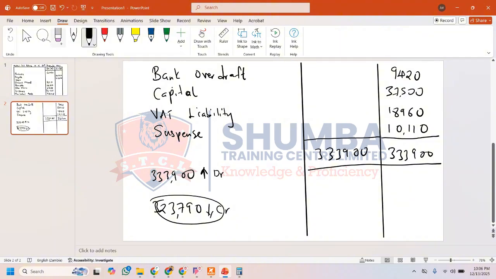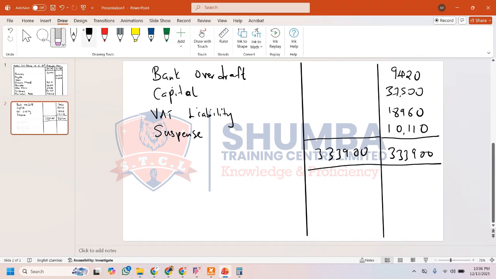Now let me just clean up this part so we can have a neat and tidy work for our submission. Let me erase this and this, rub everything that has remained over here.